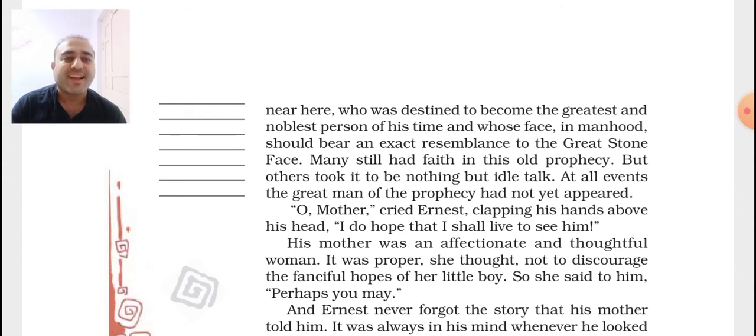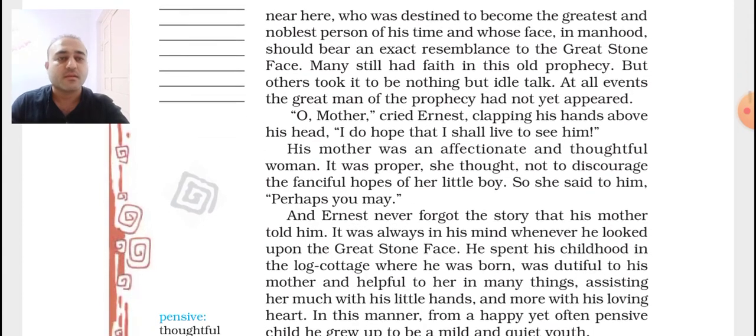"O mother," cried Ernest, clapping his hands above his head, "I do hope that I shall live to see him." That means what the child is saying is that he hopes that as long as he is alive, he can see the person who is the resemblance of the great stone face.